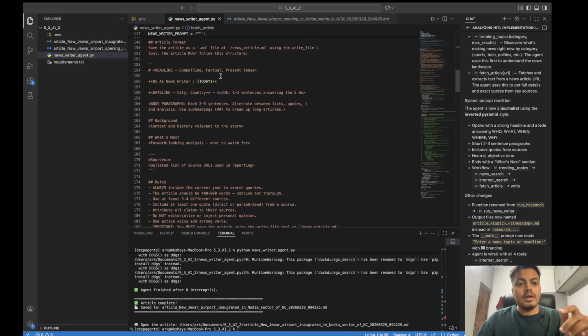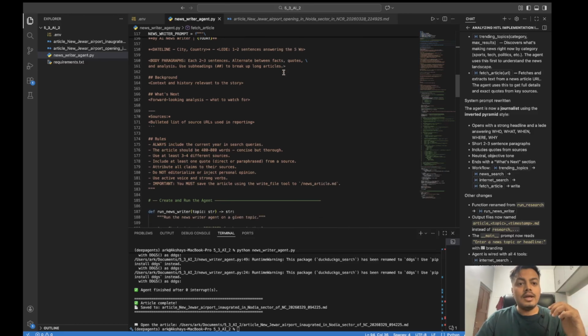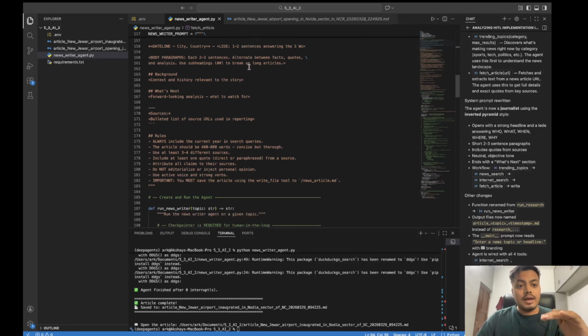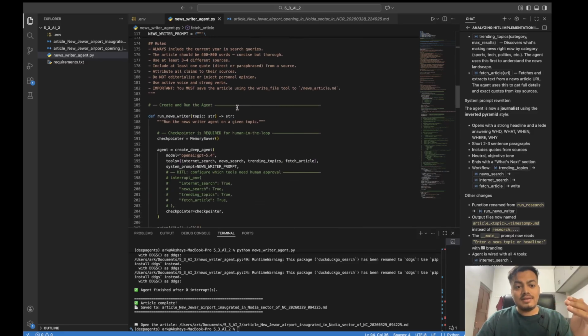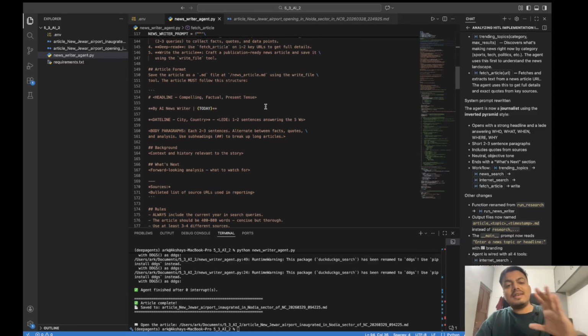Okay. Then I have the article format. What format should I keep? I'm keeping it as a .md markdown file, used by everyone in the industry. And I'm giving him a format of how he should approach it. It should be a headline, the date, the time, and the body paragraph, background, what should be there, the sources, and what's next. And at last, I'm giving him the strict rules that should be followed. A very good, concise prompt.